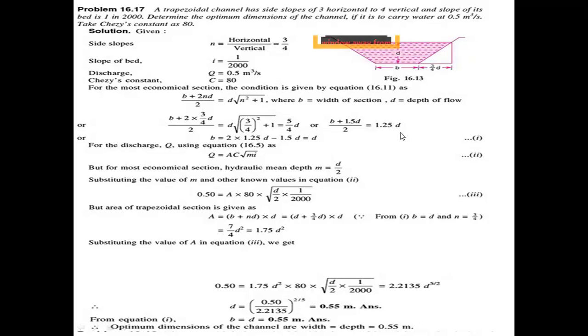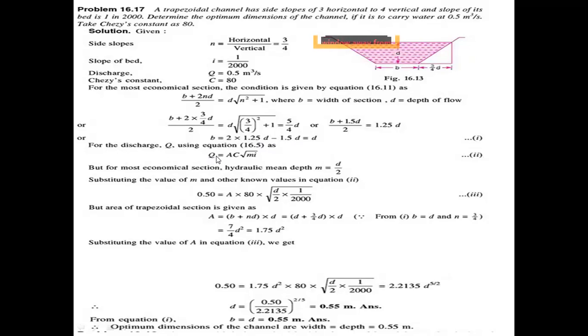Finally, b equals 2.50 d minus 1.50 d, which gives d. So b equals d here.